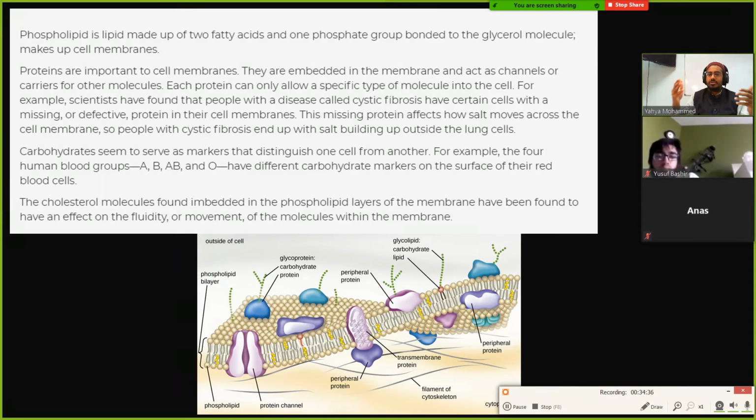At the temperature range that we live in, lipids are right at the edge, going back and forth, more solid, more liquid. So you want a good balance. The more or less cholesterol you have, it changes it back and forth, more fluid, more solid.